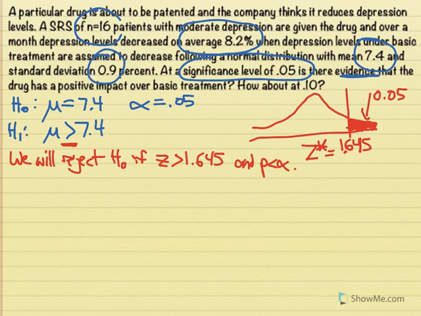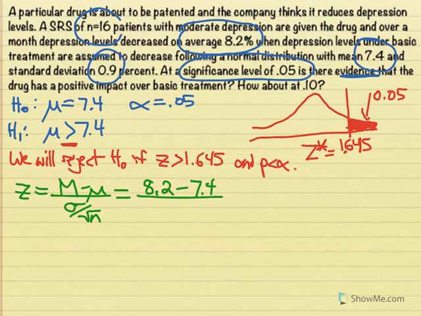Great, so we can reference this statement afterwards. Once we do our calculation and get our Z value, we can go back here and see if it's in the rejection region or not. So that's step 3, calculate the test statistic. Because we have the population standard deviation, we're going to use Z. The formula for Z is Z equals M minus mu over sigma over root N. We have every single piece of information here, so we just go ahead and get it. Our sample mean M was 8.2. For mu, we're always using the status quo, or whatever is in our null hypothesis, so that was 7.4, over 0.9 divided by the square root of 16, because there are 16 people in the experiment.